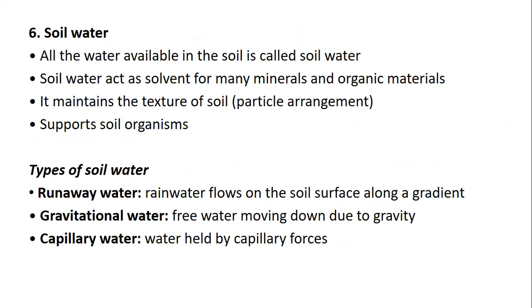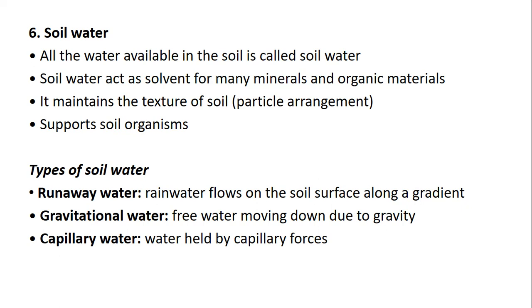Similarly, soil water. Soil water is one of the important parameters. Soil water means the water present in the soil in different forms. Precipitation is the source of water to the soil. Of all the types of precipitation, rainfall is the most important source of water to the soil. Soil water acts as a solvent for many minerals and organic matters. It maintains the texture of soil, that is particle arrangement, and supports the soil microorganisms.